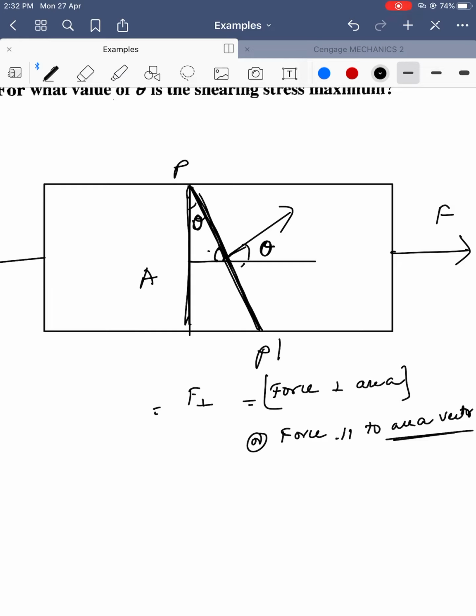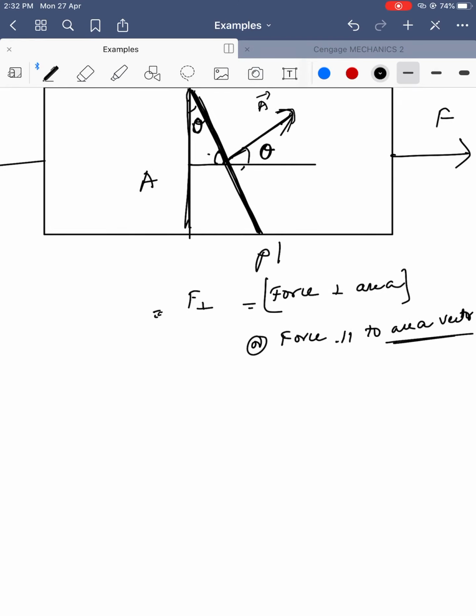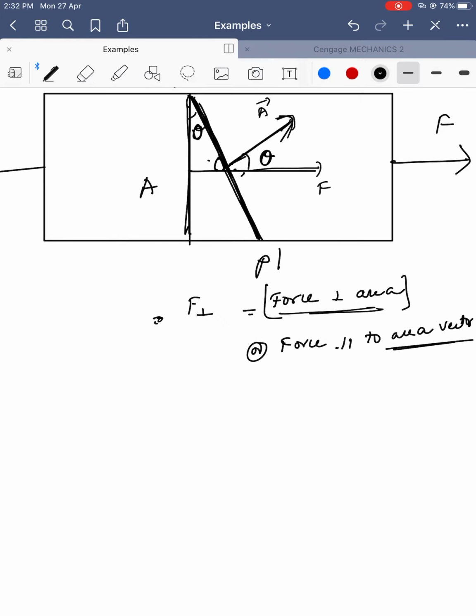Area vector is this: draw a line perpendicular to the area, then this becomes the area vector, A bar. To get the force perpendicular to area, we have force F in this direction.